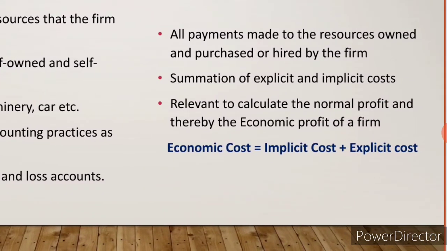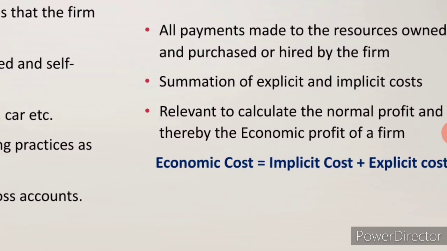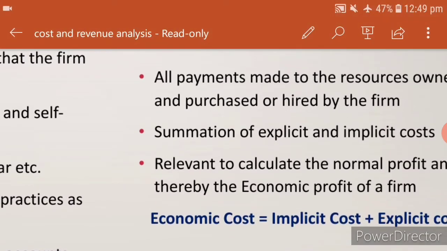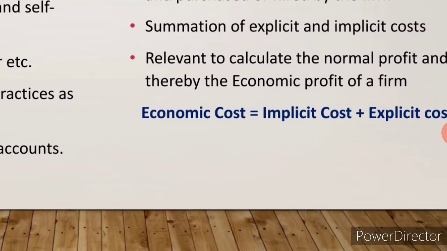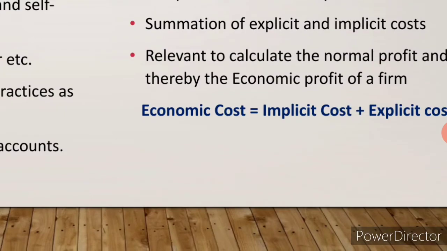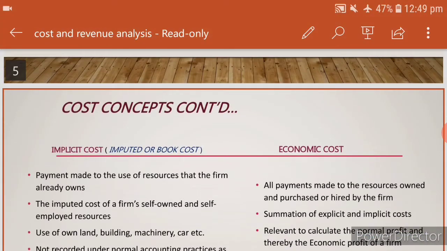See, all the payments made to the resources owned and purchased or hired by the firm. So, this implicit cost is also called an imputed cost. It also has another name. So, it is also called an imputed cost or book cost. Is it clear? See here, I will explain the first four.